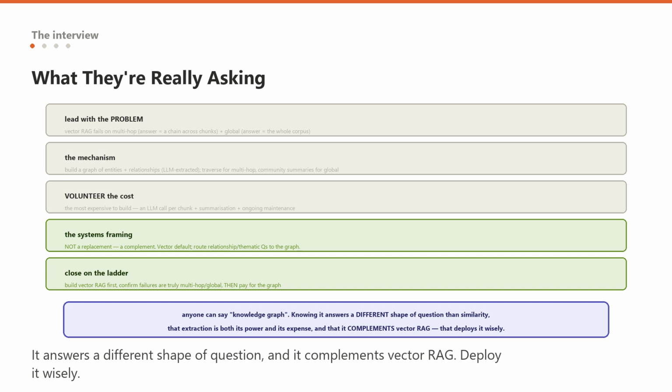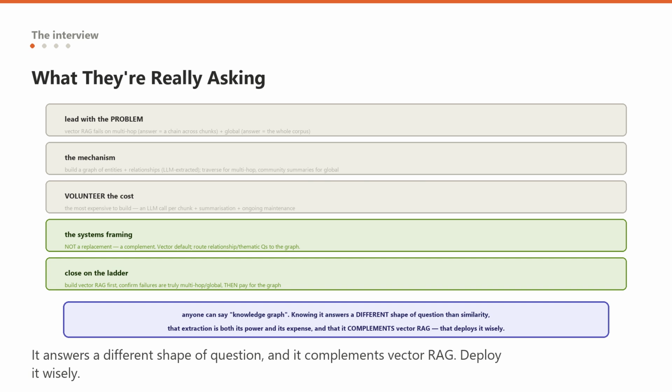It is not a replacement for vector RAG, it is a complement. I would keep vector search as the default and route relationship and thematic questions to the graph, often using the graph to scope and vector similarity to fetch within that scope. And close on the ladder, build good vector RAG first, confirm your failures are actually multi-hop or global, and only then pay to build the graph.